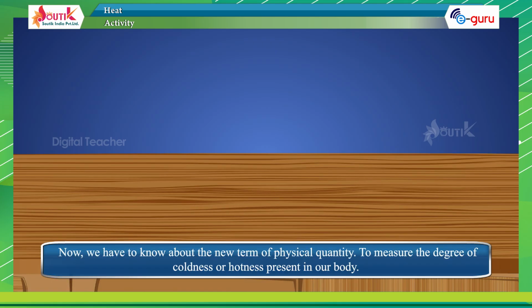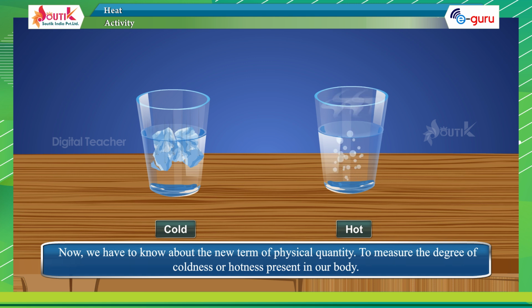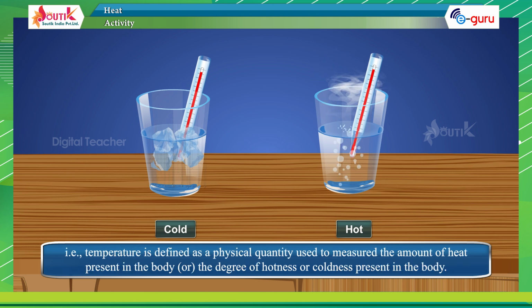Now, we have to know about a new physical quantity. Temperature is defined as a physical quantity used to measure the amount of heat present in the body, or the degree of hotness or coldness present in the body.